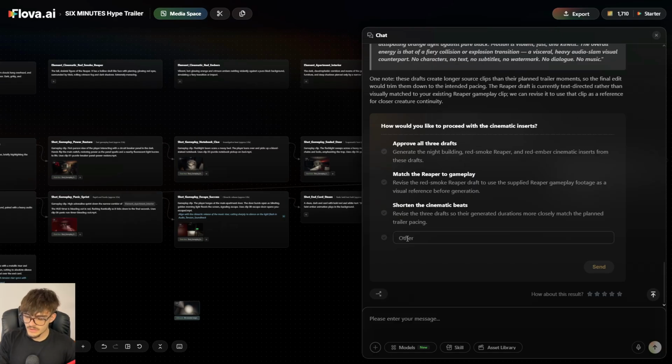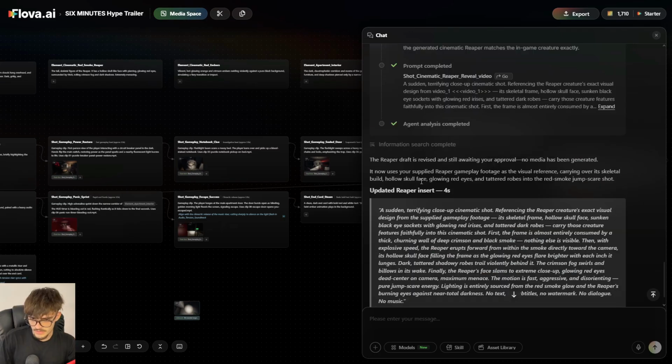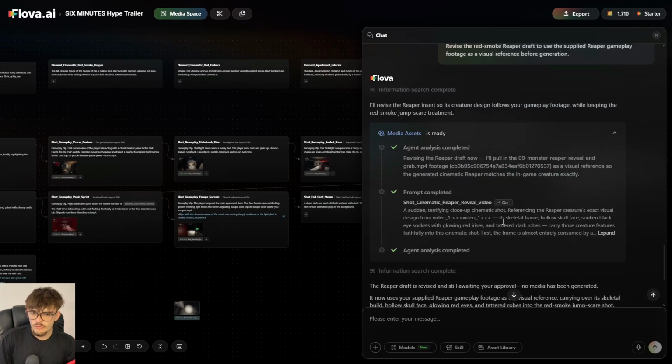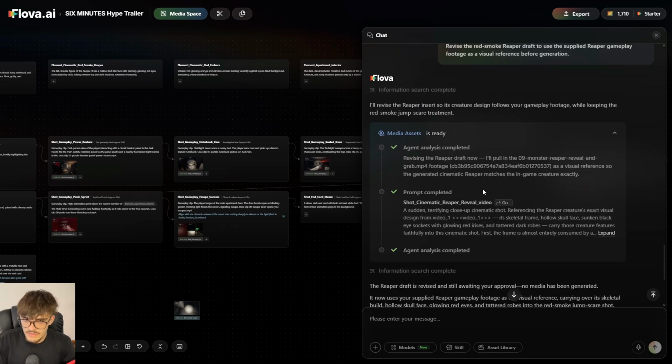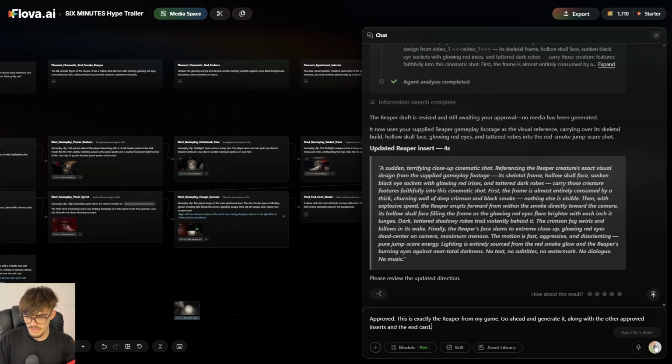So you can either enter here exactly what you want to modify, but in this case it's exactly this modification that I need. I need to match the Reaper to the gameplay. So let's select it and click send. It's very interesting what happened here, because now indeed it's gonna be using the Reaper from the gameplay footage, and Flova automatically detected that and suggested that we should fix it. So it's actually very intelligent and really understands the context of the media that you uploaded and your final objective, in this case creating trailers. So let's basically approve it.